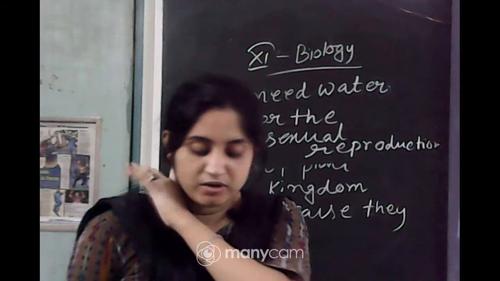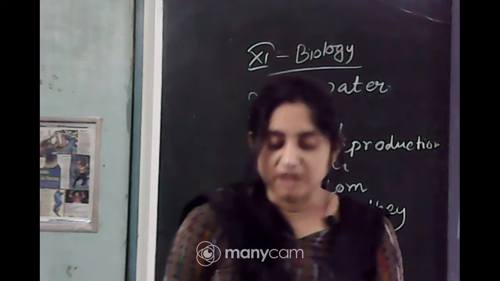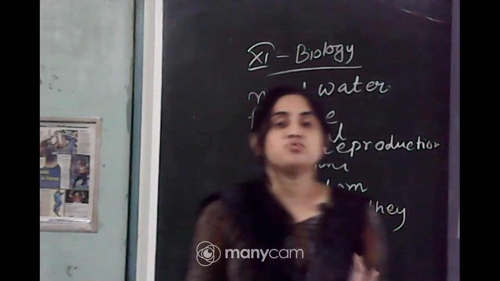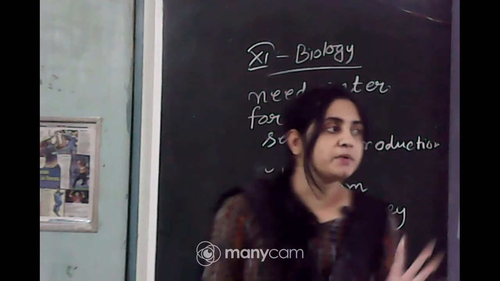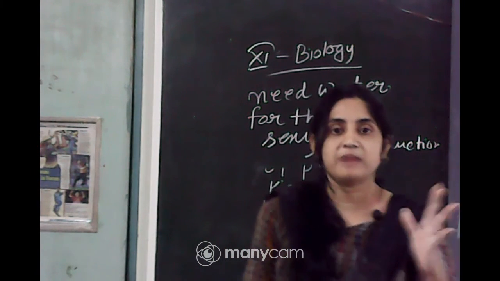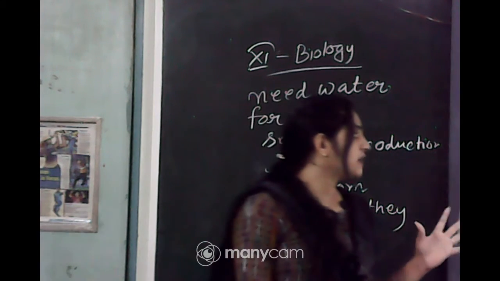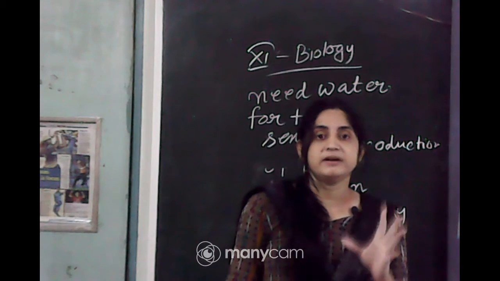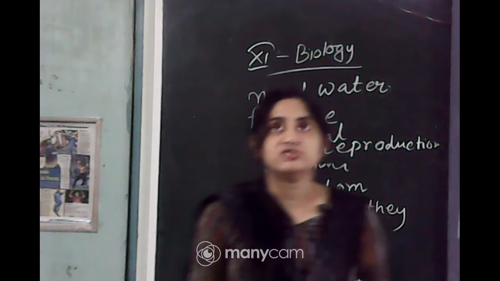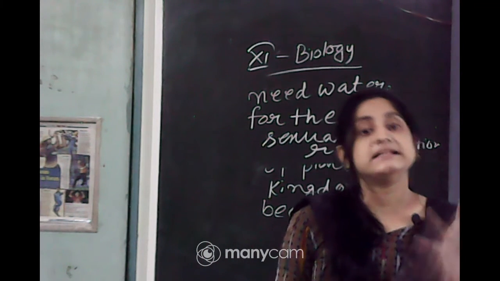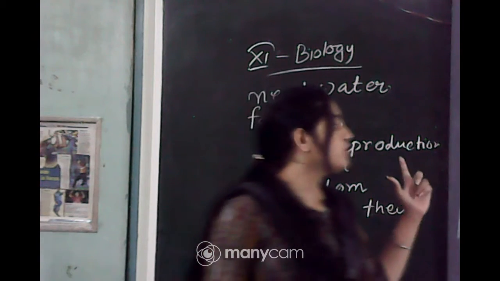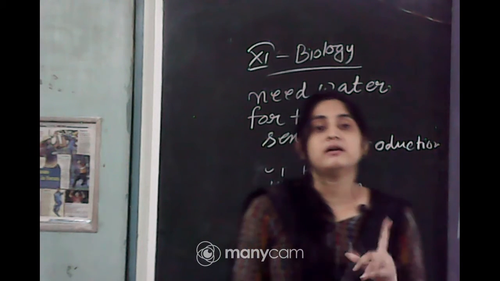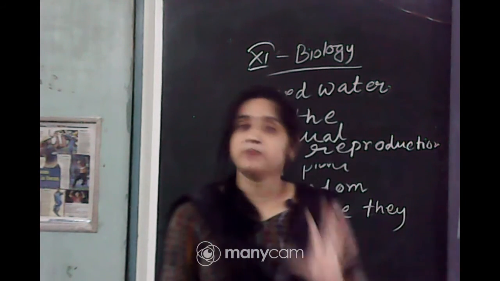Bryophytes are thallus-like and are attached to the substratum by the rhizoids. Rhizoids, you have seen in the ginger, they do not have any main root. Okay? Rhizoids are one type of adventitious root. Adventitious root means they can be produced from any parts of the body except the main root. You have seen rhizoids in the lotus plant, you have seen rhizoids in the ginger. So, this type of rhizoids is also present in the body, not the true root. Okay? So, they are present in the body of the bryophytes and attach to any type of substratum.